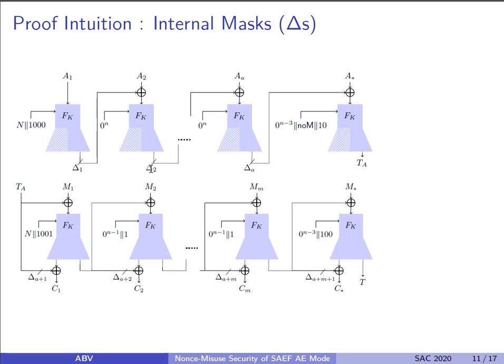That is, the transcript contains a mask collision for delta 2. Clearly, in that case, the probability that this transcript can be achieved in the real world is 0 because no permutation can give the same output for two different inputs, but the same can be achieved with non-zero probability in the ideal world.